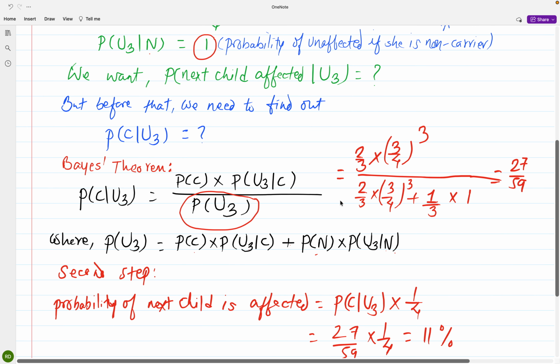So we need to solve this equation here. Let's plug in the values.